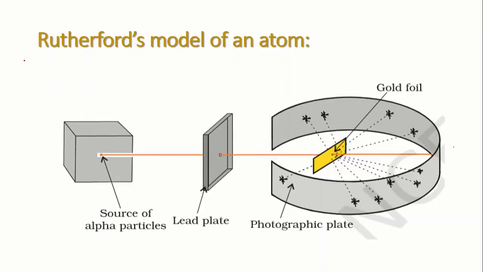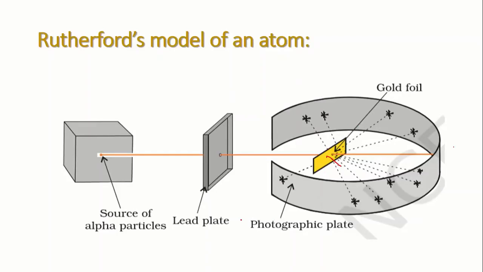The experimental setup was like this. There is a source of alpha particles from where alpha particles were made to fall on this gold foil. Okay, and this is a photographic plate, or we can say fluorescent screen, from which he came to know the deflection of alpha particles from the gold foil.